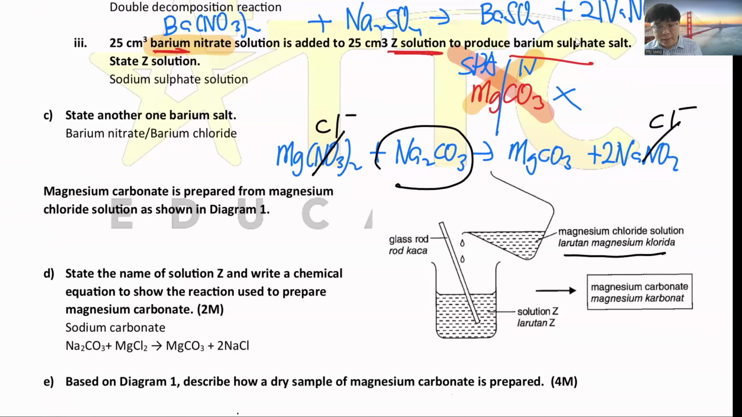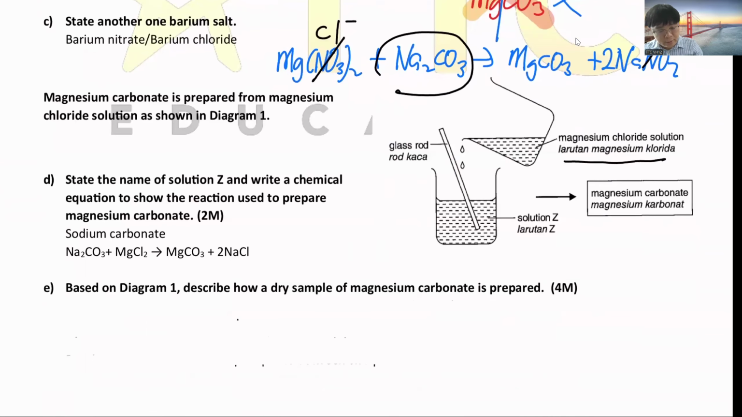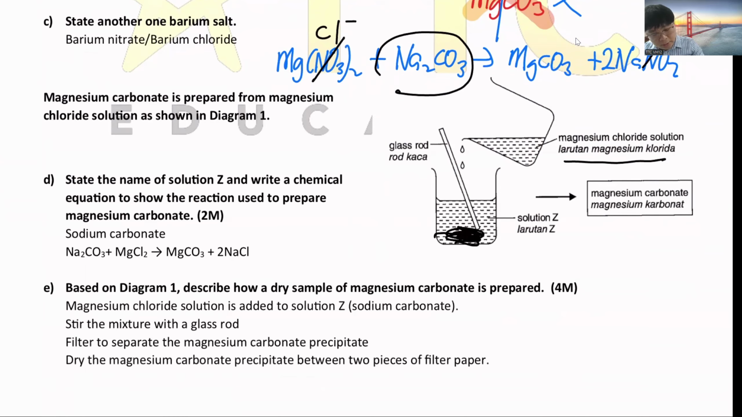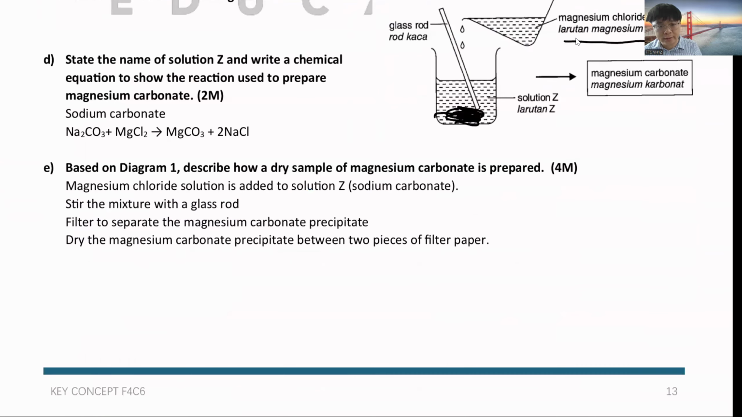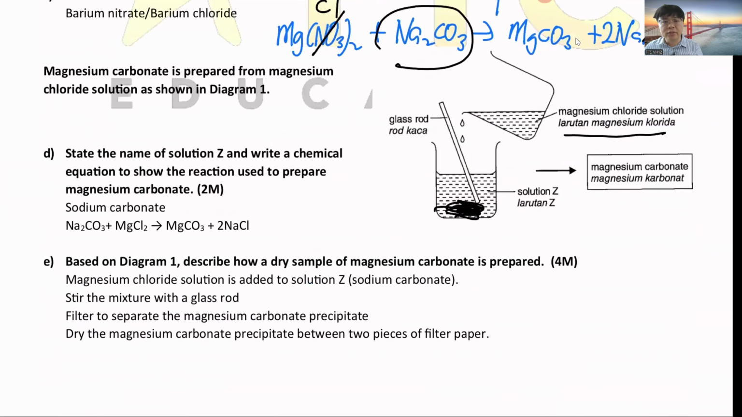After that, they ask how do you take out the dry sample. After you mix these two, you'll get the precipitate here, which is your magnesium carbonate. So what you need to do is filter, then rinse it and dry it. Okay, so this is the idea. Pour this solution into the other solution, stir, filter out, rinse it, and then dry the chemical. Okay, so this is the first part of the question.